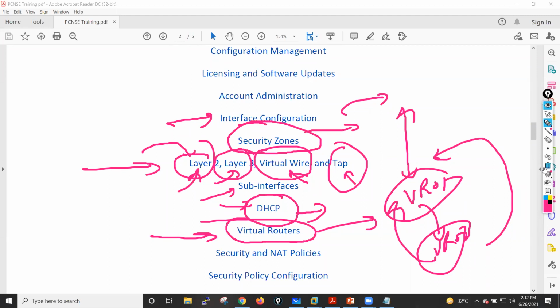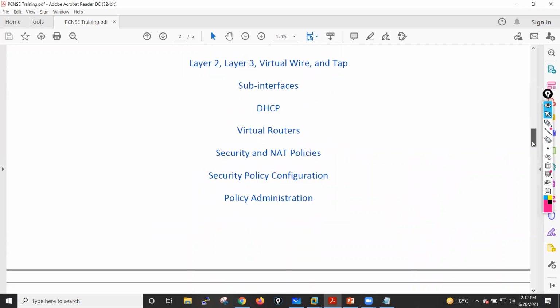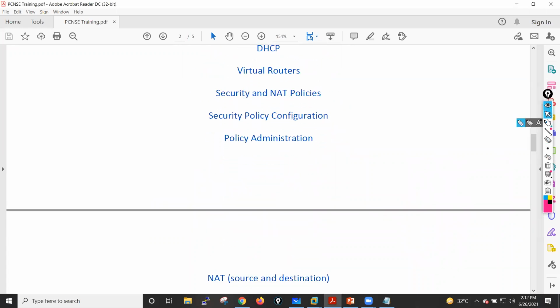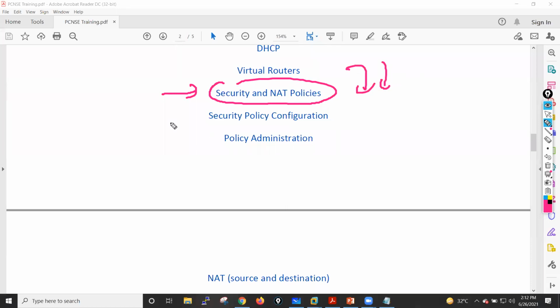session. Then I'll move towards security policy. The thing is, I will cover security policies and NAT policy together. I will tell you what the different NATs are and how we can configure them. I'll tell you how we can write security policies, what the default intra-zone and inter-zone rules mean, and how we can add a few extra rules. All these things we will see in the security policies.